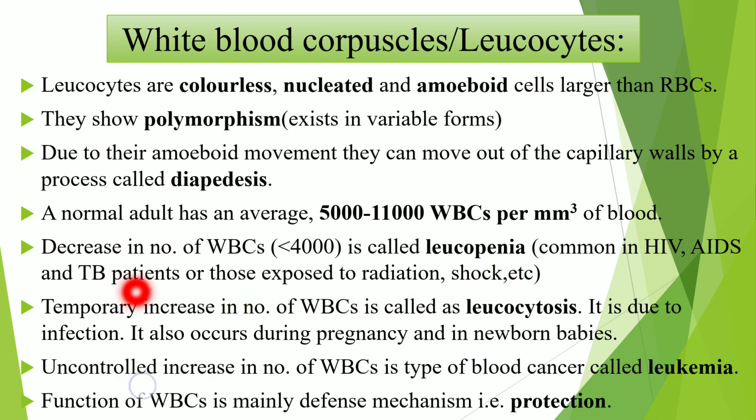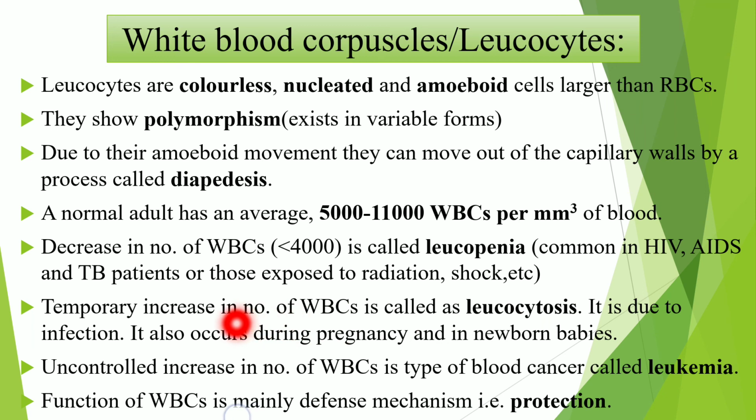Then when there is a temporary increase in WBC, we commonly call it leukocytosis. It is due to infection. It also occurs during pregnancy and in newborn babies. So here two terms: decrease in number of WBC is called leukopenia, and temporary increase in WBC is called leukocytosis. Then sometimes there is an uncontrolled increase of WBC, which we commonly call leukemia, or we also call it blood cancer.